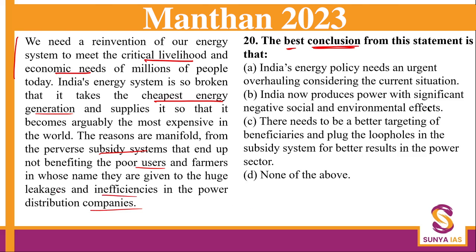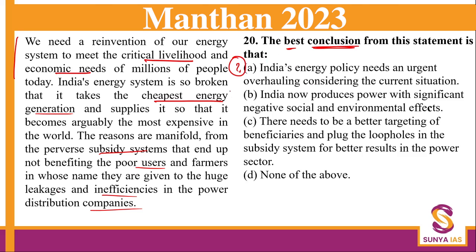Now, what can be a conclusion? A conclusion is always drawn by looking at the entire passage, different components of the passage, not just one part. India's energy policy needs urgent overhauling considering the current situation.